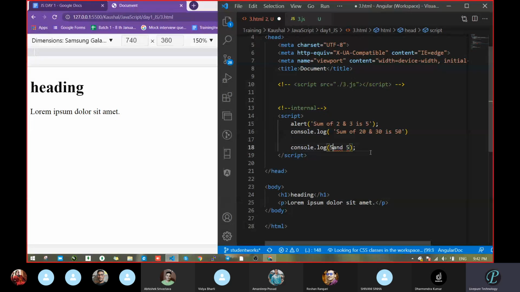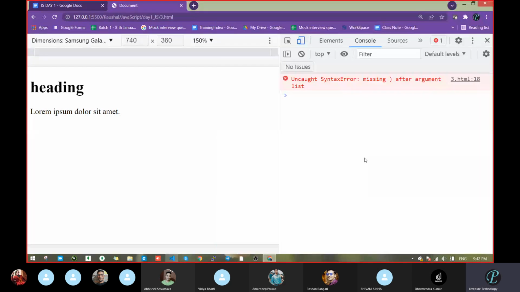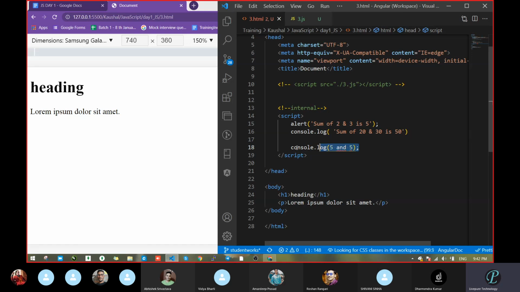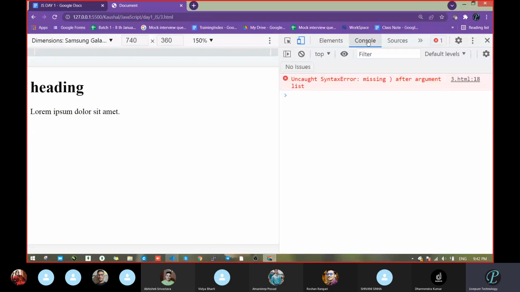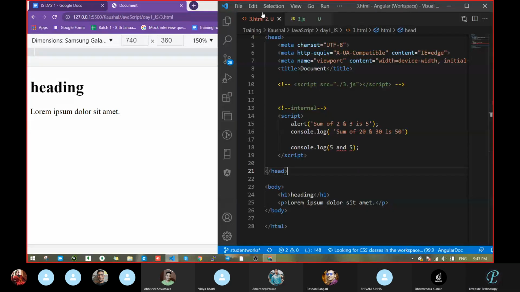And you know number and string. Yes, sir. So see, when you write something and execute the program, you run the code, in the console you will get the error. What error is there? Uncaught syntax error, missing argument after something list. Line number 18, and the file name is 3.html.